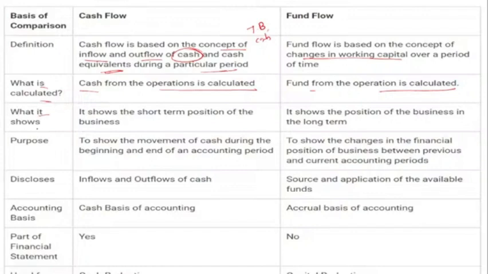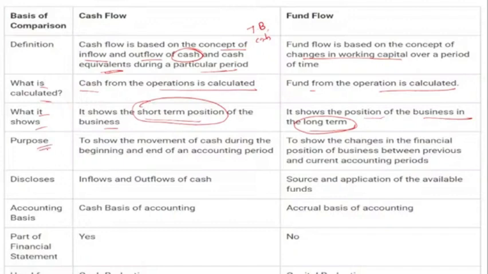Now what does it show? It shows the short term position of the business, and it shows the position of the business in the long term. So why are we preparing the cash flow? To show the short term position of the company, and fund flow shows the long term position of the company. This is the most important difference between the cash flow and the fund flow.